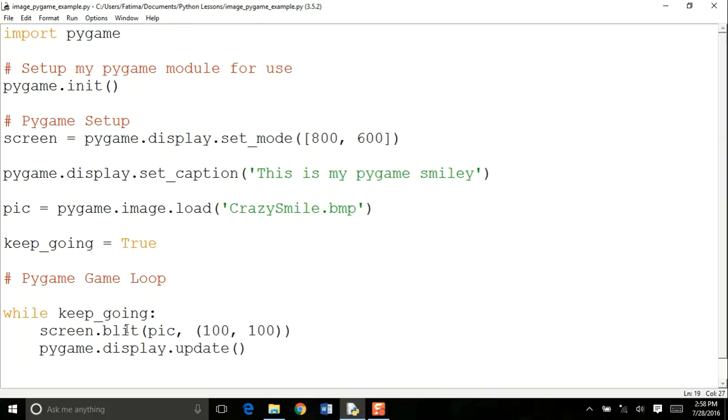So when you do this while loop again and again, if you want to make a character walk, you can have several frames of that character standing, sitting, or running, and you can constantly switch back and forth and update the screen between your different pictures to give the illusion of motion.